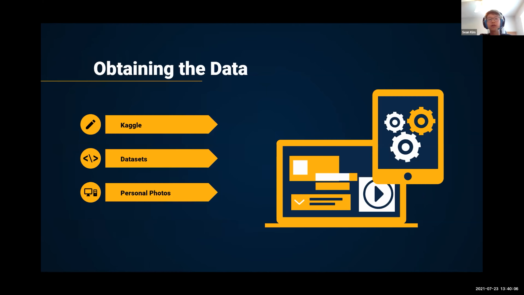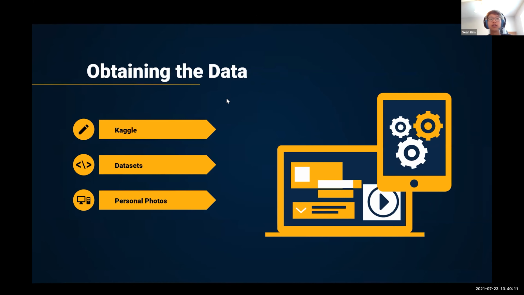We obtained our data from a variety of different sources. For example, we found different image sets on Kaggle. We also found data sets of images just on the web. And we also took personal photos of our own hands to train our model.